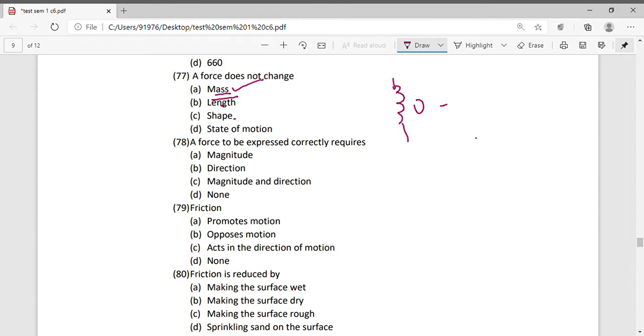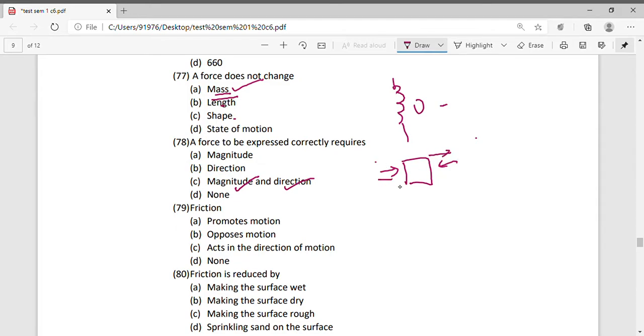All right, the second part: to express a force correctly you require both magnitude and direction, the strength of it and the direction of it. The example would be a box. If two people are applying force in opposite directions, the one who has greater strength would be able to push it in that direction.